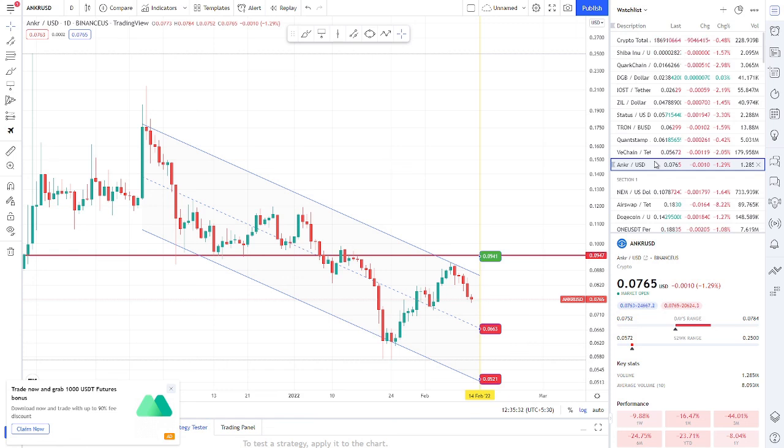So that was all about our coins like Shiba, Quantstamp, DigiByte, IOST, Vechain, and Tron. So that was all about all the coins.